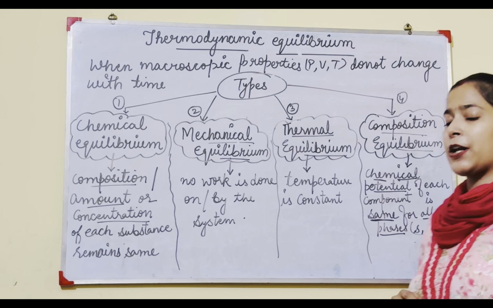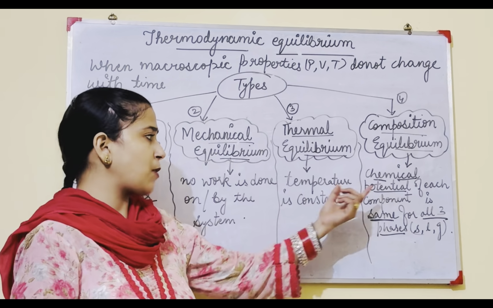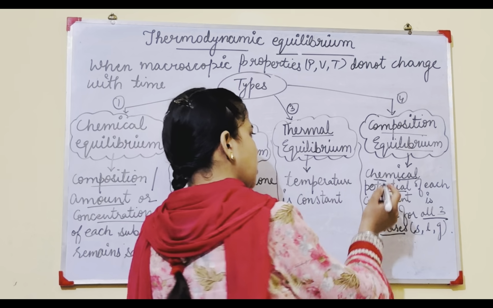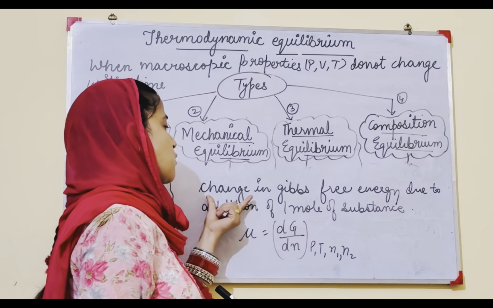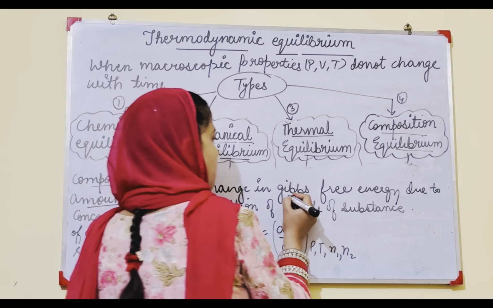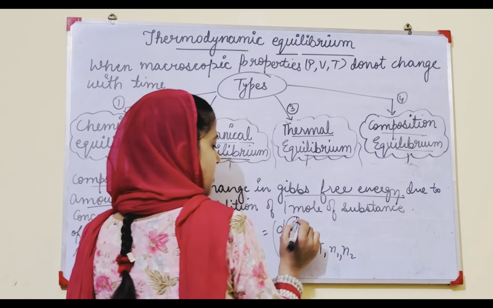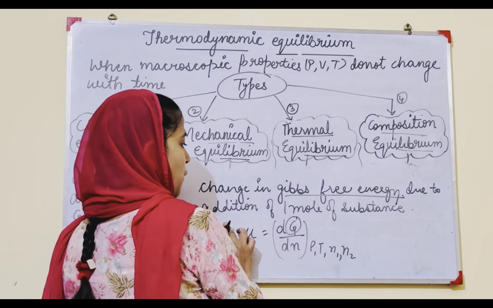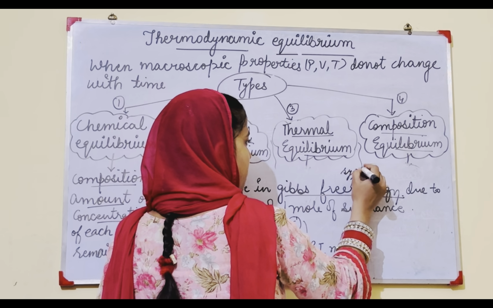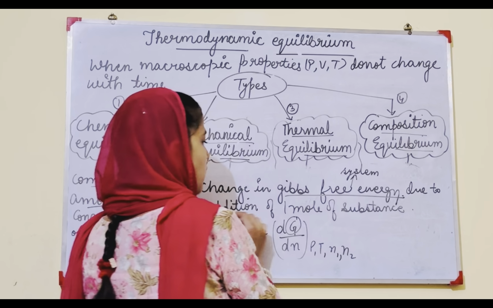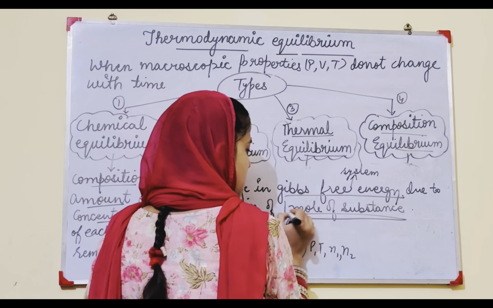When the chemical potential of each component is same. Now the word chemical potential is new for us. Chemical potential basically is the change in Gibbs free energy, represented by G, due to addition of 1 mole of substance.